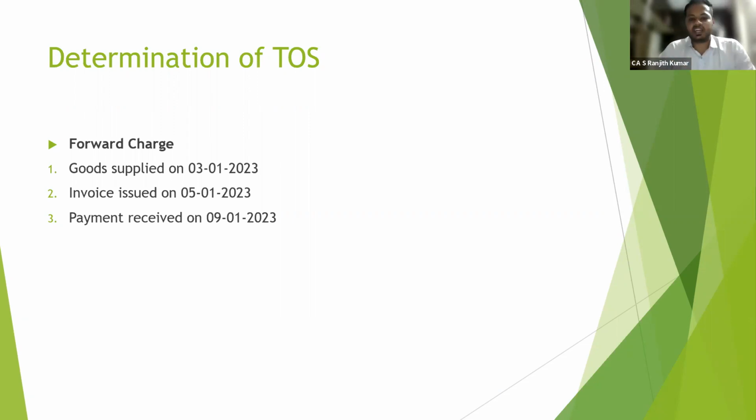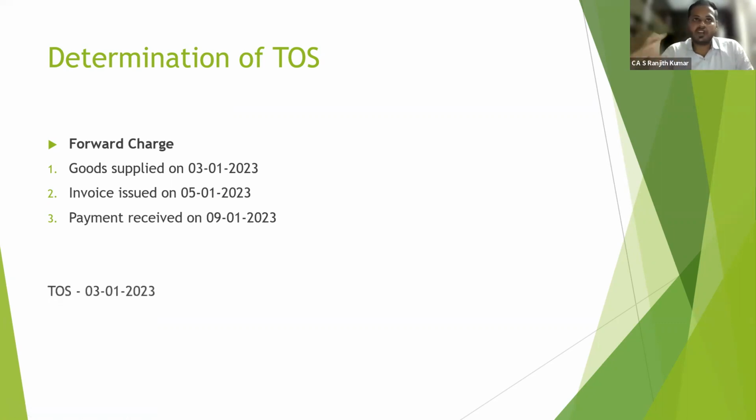When does time of supply attract, where supply involves goods movement? So whether payment received is to be checked? No, right? This should not be checked. So in these two cases, whichever is earlier is the time of supply. When supply involves movement of goods, time of supply is date of invoice or date of removal of goods, whichever is earlier. In this scenario, time of supply is 3rd January 2023.